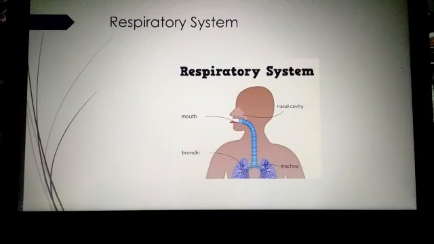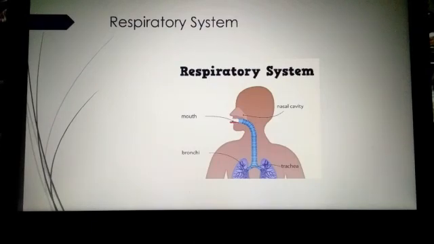See, next is the respiratory system. We are all breathing. We breathe faster when we run. What is the reason? When you are doing increased physical activity such as cycling, running or climbing, your breathing becomes faster, isn't it?